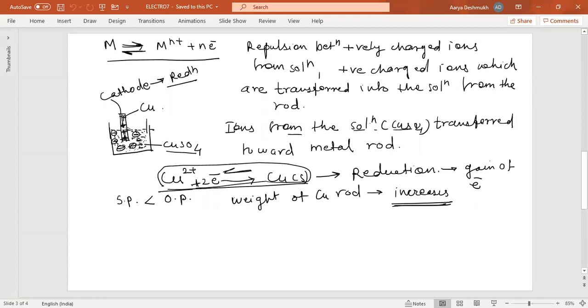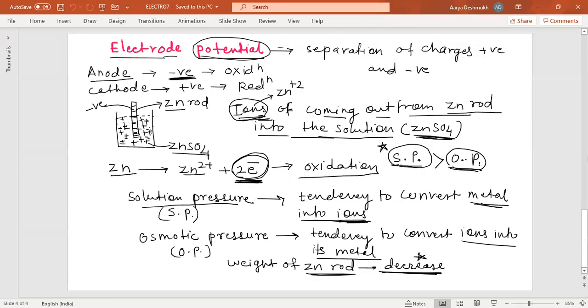They repel one another because both have positive charge, and a point will be reached where there is no further dissociation. The zinc rod will not further dissociate into its ions. That point is what we call the equilibrium.